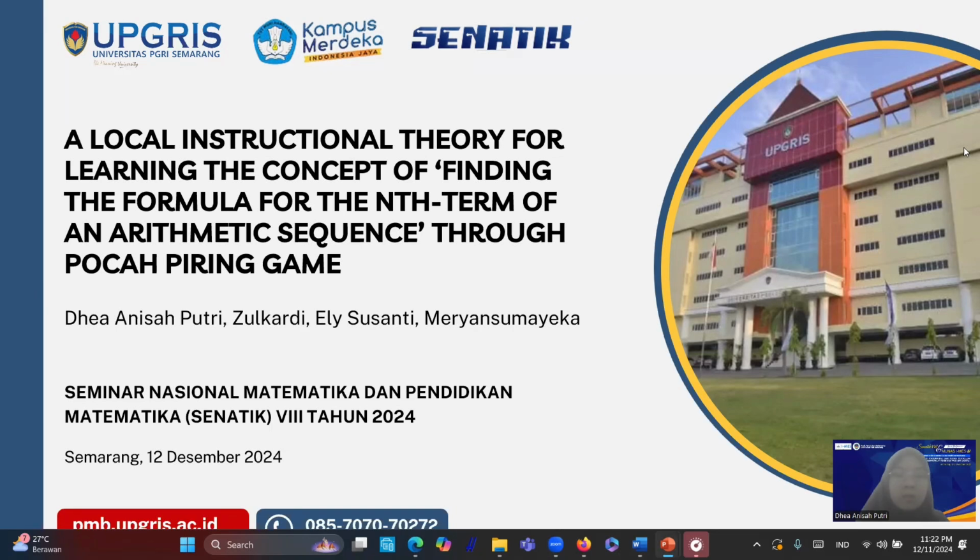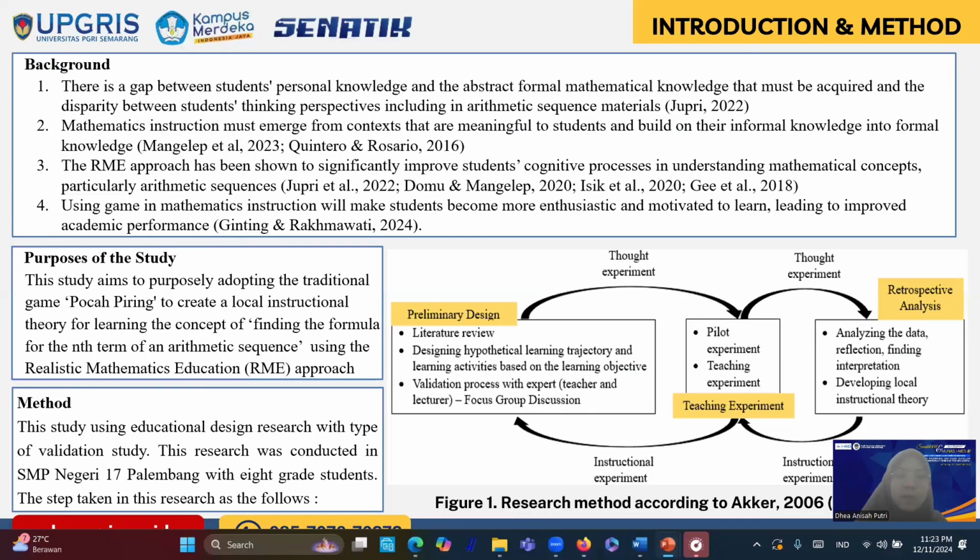In this occasion, I would like to present you a paper about a local instructional theory for learning the concept of finding the formula for the nth term of an arithmetic sequence through Pocah Piring game. This paper is written by Dhea Anisah Putri, Zulkardi, Susanti, and Meryansumayeka. The first one, I will explain you about introduction and method.